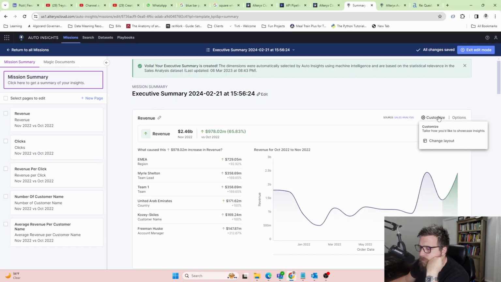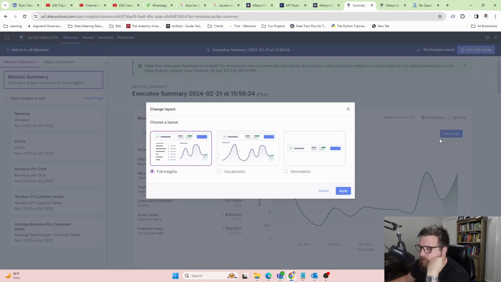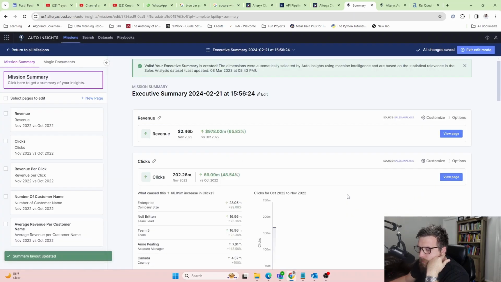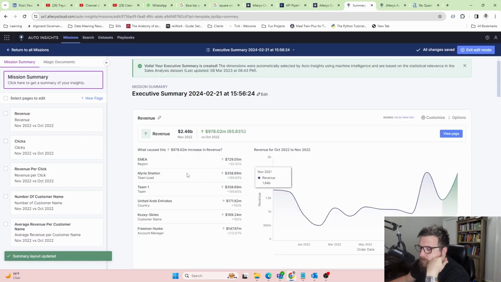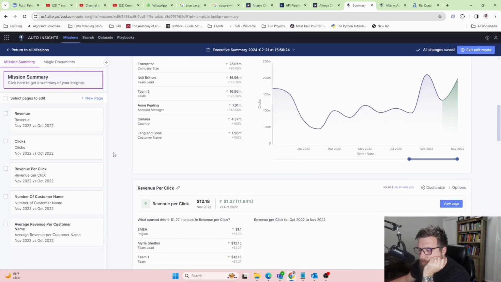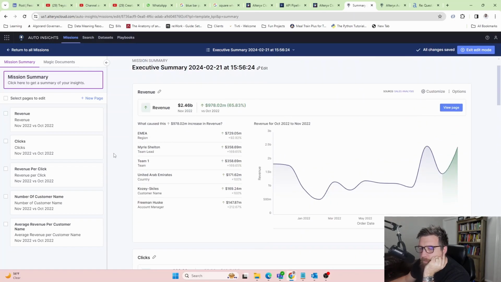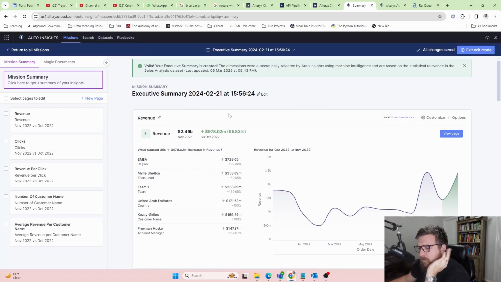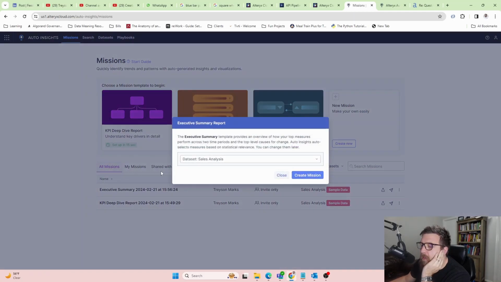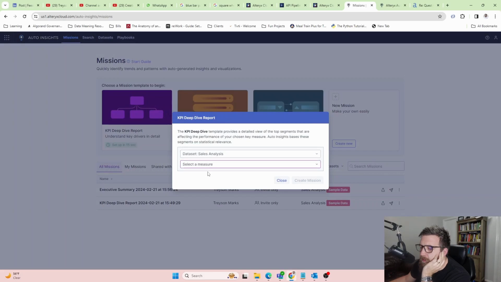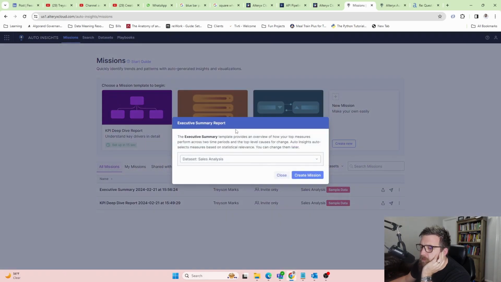What is the change layout? Oh, interesting. Okay, minimalistic. I could see where a boss would like something like this. Boom. Or maybe full insights on the top, and then I don't know. This is okay. But again, I didn't tell it to do anything, so it just chose. So earlier, let's go back here. Let me make sure I didn't do that. So I click here. I click the sales report. So it didn't ask me to look at a measure the same way this does. I'm not sure if that's important or not.